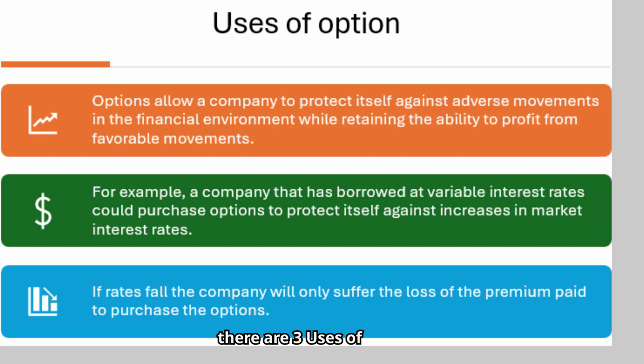There are three uses of options. Options allow a company to protect itself against adverse movements in the financial environment while retaining the ability to profit from favorable movements. For example, a company that has borrowed at variable interest rates could purchase options to protect itself against increases in market interest rates. If rates fall, the company will only suffer the loss of the premium paid to purchase the options.